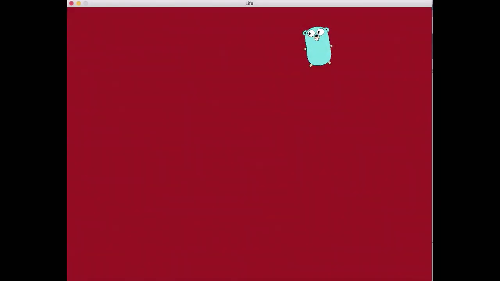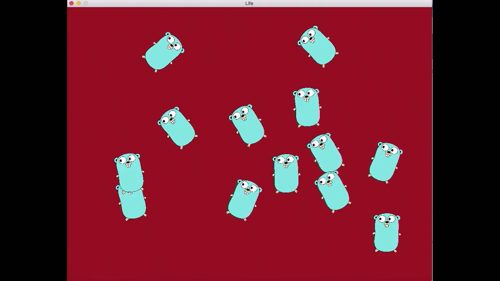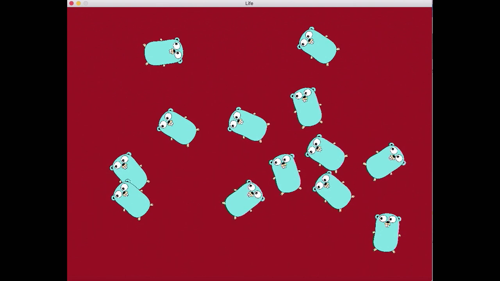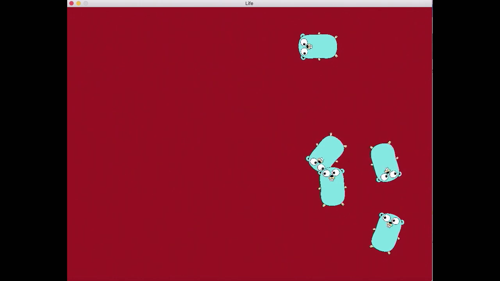Now, I created an observation module just for this, just to show you guys what this looked like graphically. I learned how OpenGL works in Go. All right, so here, we got some cells. This is around when the protein starts spiking up. We got a lot of them. And the protein kind of goes down, we die off, we got homeostasis. These are gophers, by the way. I call them Eukaryotes.